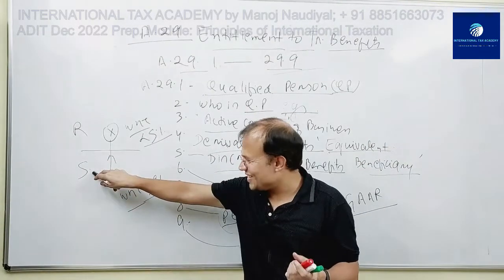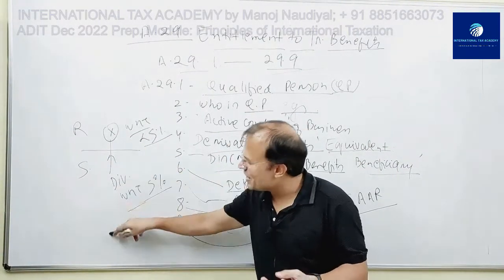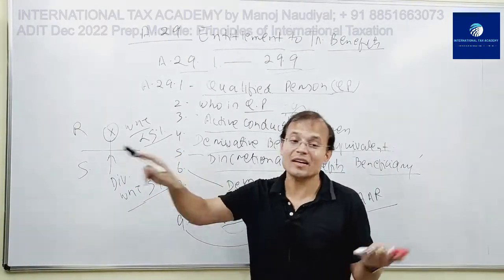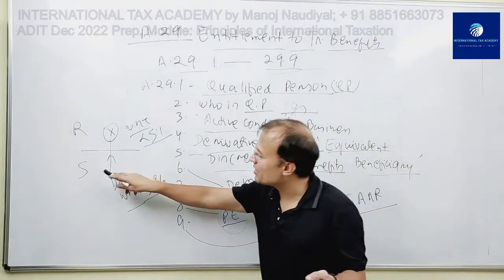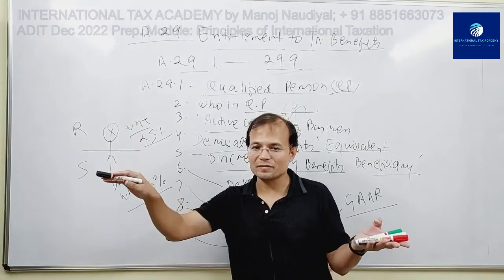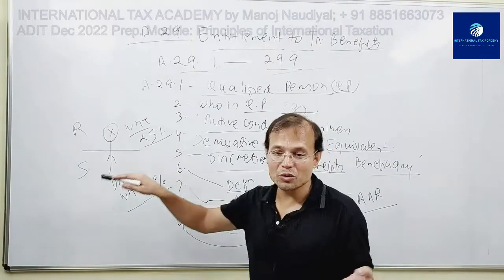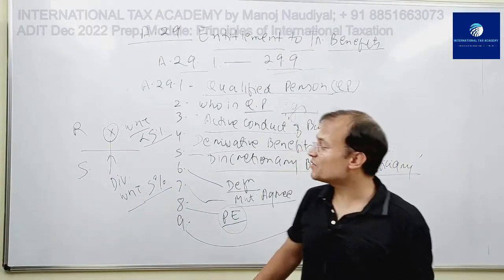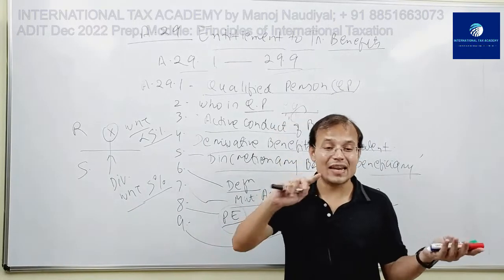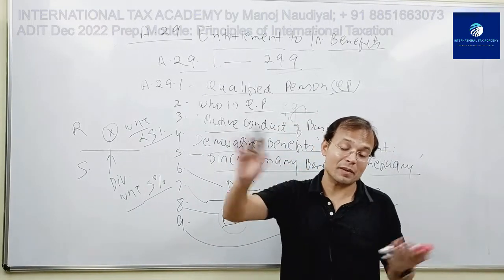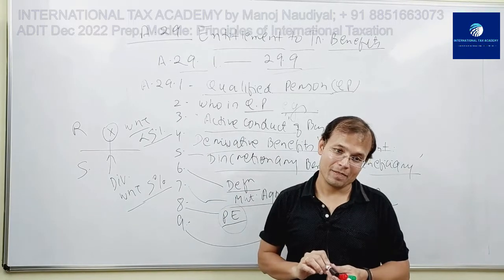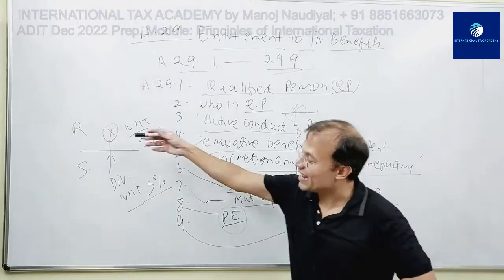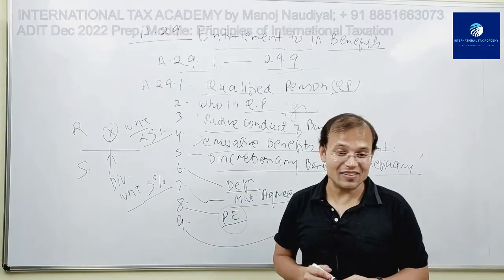S sees that in this arrangement, one of the principal purposes was that X wanted to obtain a treaty benefit, and if I give him the treaty benefit, this would lead to what? This would not be in accordance with the object and purpose of the convention. So that is why I will deny.